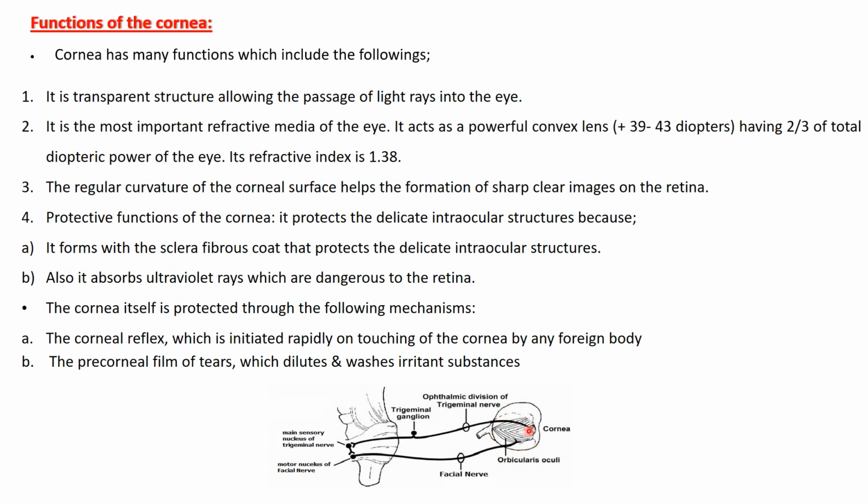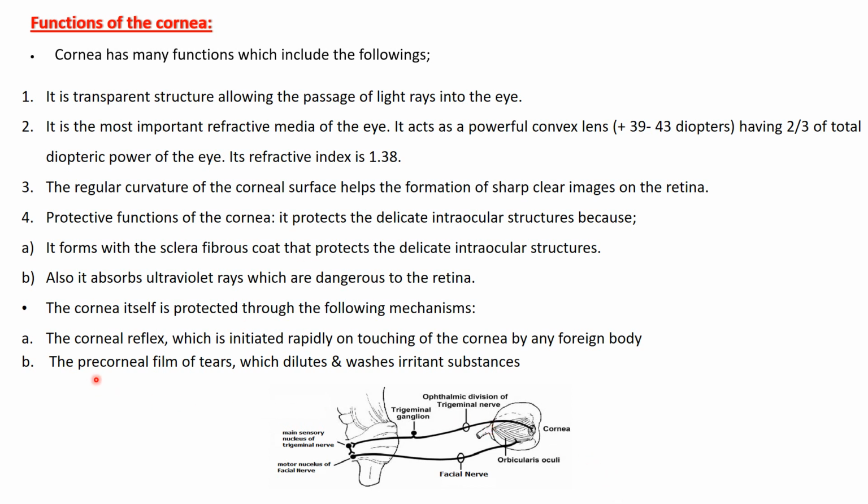The afferent neuron is the trigeminal nerve, or the ophthalmic division of the trigeminal nerve, and the center is present in the motor nucleus of the facial nerve that supplies the orbicularis oculi muscle. And this corneal reflex is protective against what? Against any object or any foreign body that can touch the cornea.